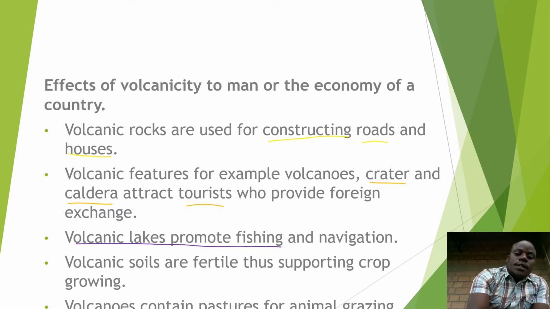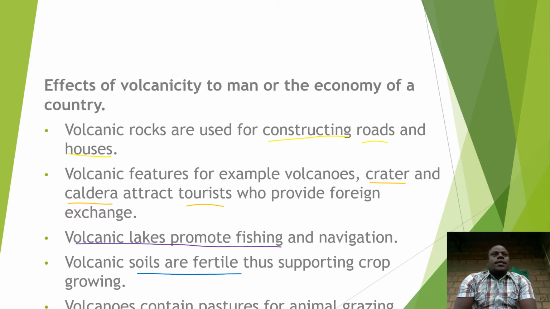Next, volcanic soils are fertile, and this means they support crop cultivation. And therefore, people from volcanic regions produce more food because their soils are fertile. Next, volcanoes contain pastures for animal grazing. Volcanic mountains contain pastures for animal grazing.